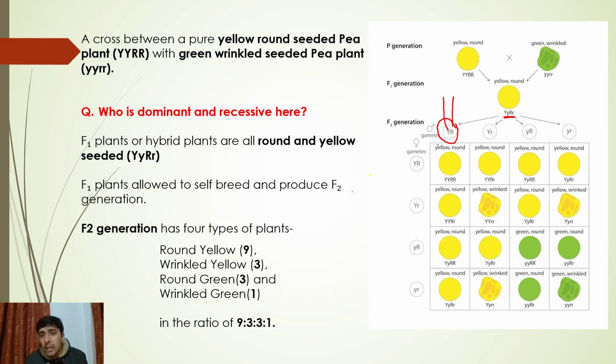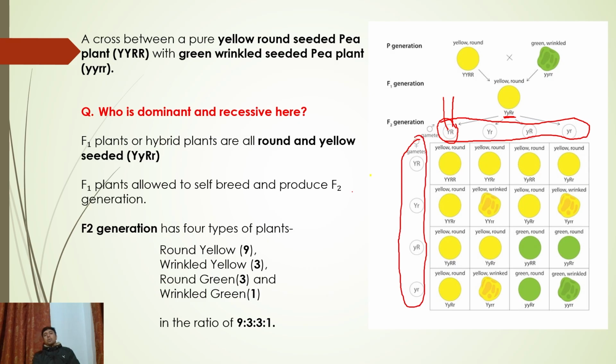So these are the male gametes, and these are the female gametes, meaning the ova. We have male gametes and female gametes, and we do the selfing. So cross this. What will you get? Capital Y, capital R. How will it look? Yellow round. Here capital Y, capital R, small r. How will this look? Yellow and round. Why round? Because round shape is dominant over wrinkled shape.